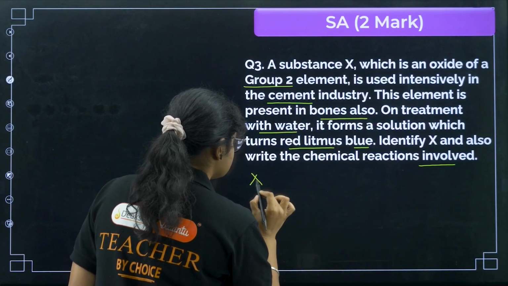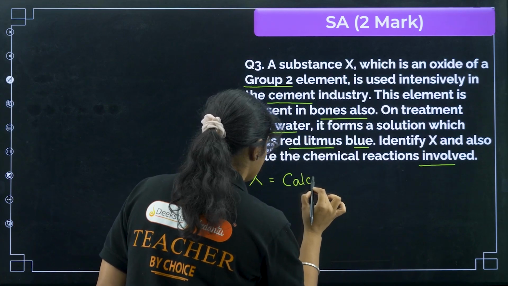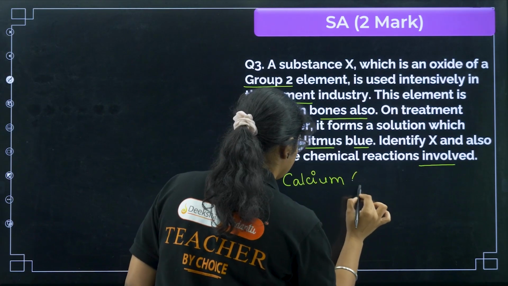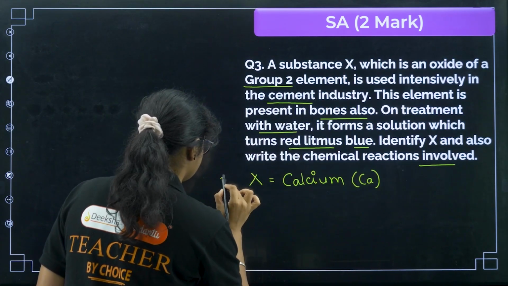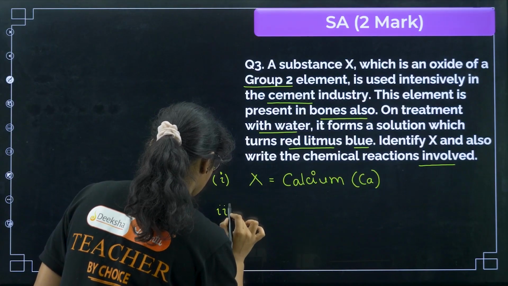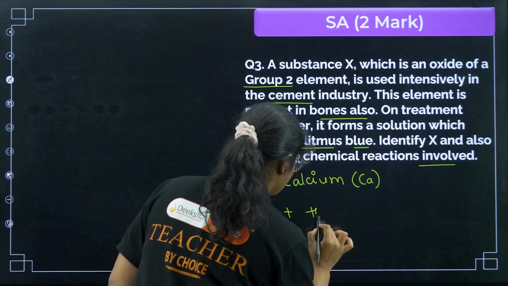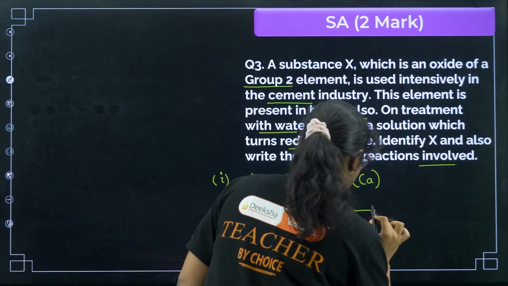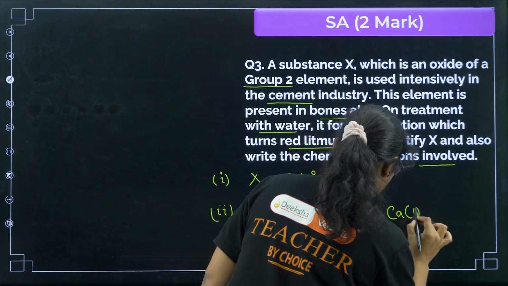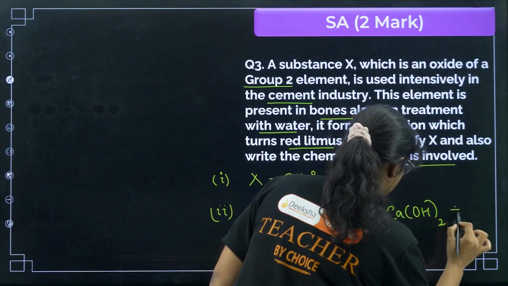So you can write down X is calcium, with the symbol, and this is the first thing. Then you need to write the chemical reaction involved. Calcium plus water will give you calcium hydroxide plus H2.